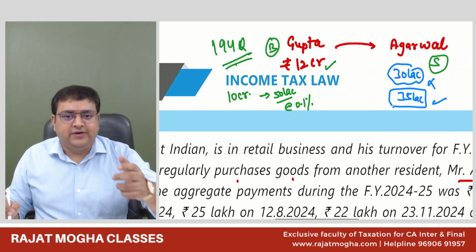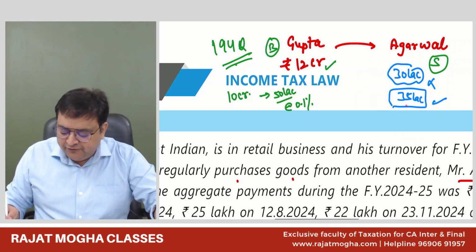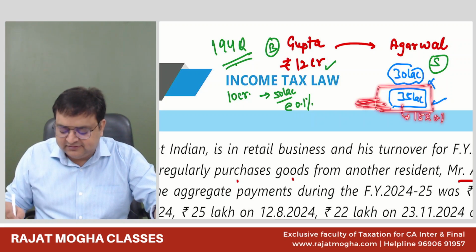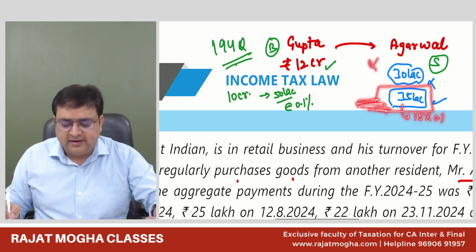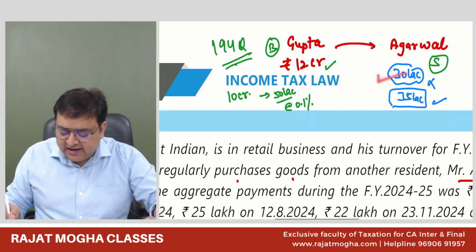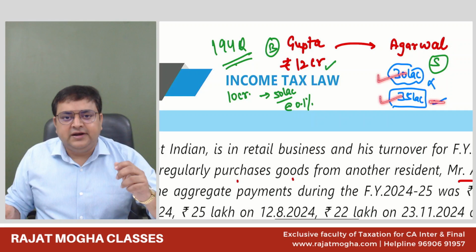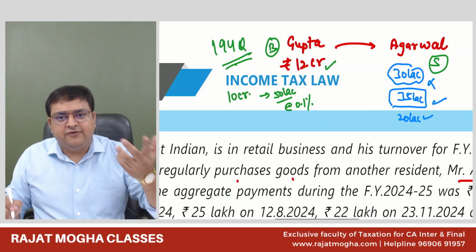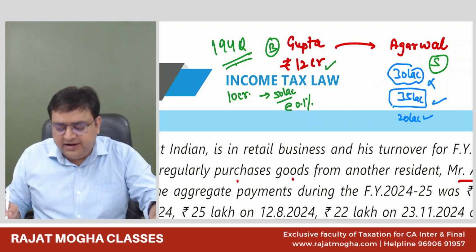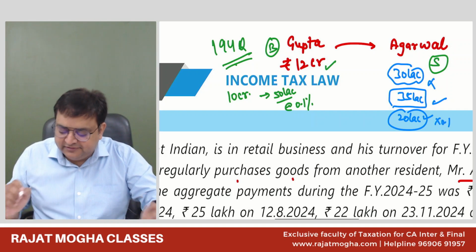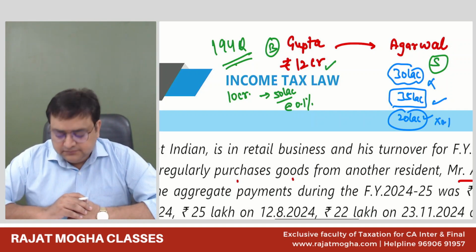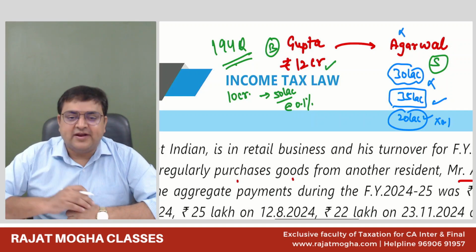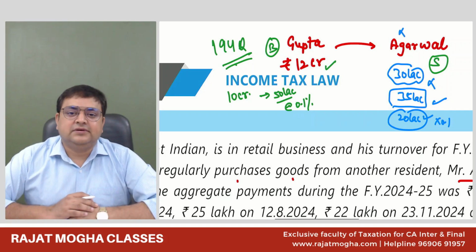So should we apply 0.1% on 65 lakh? No, in excess of 50. So in this case, you will be applying 0.1% on 15 lakh, at the time of this particular 35 lakh purchase. Let's say again you are purchasing for 20 lakh rupees. Then obviously 50 lakh rupees has already been exceeded and we have started deducting TDS. So here again you will deduct 0.1%. Everybody agree?